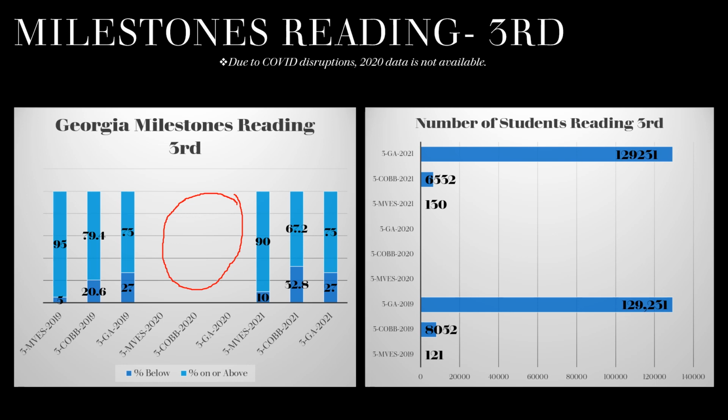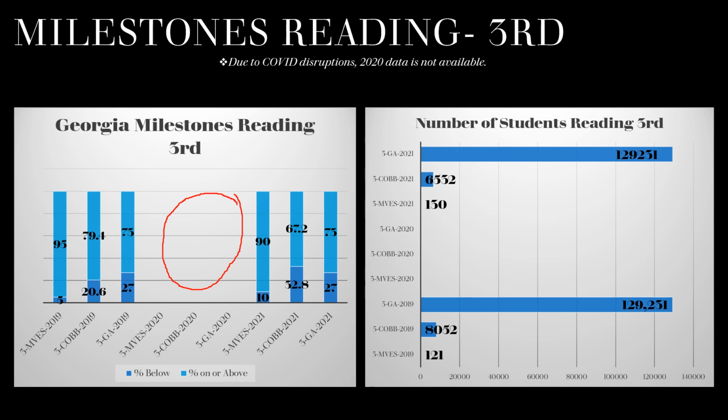We have data for the 2021 school year in the area of reading, although the CCRPI score was not calculated. So in third grade, in the area of reading for our Mountain View Elementary School in 2019, we are at 95% on or above, and the county was at 79% and the state was at 73%. So we are performing well above the county and the state at Mountain View Elementary School.